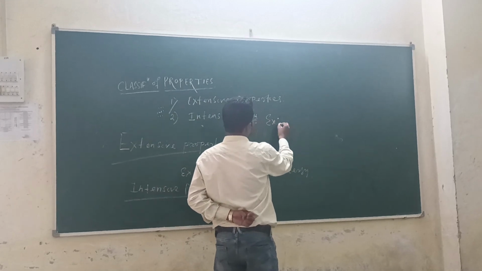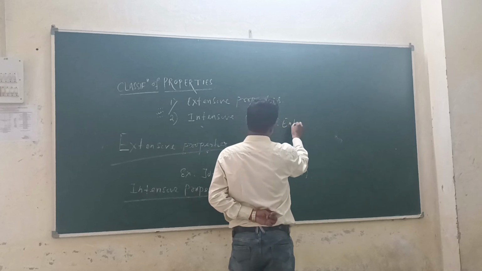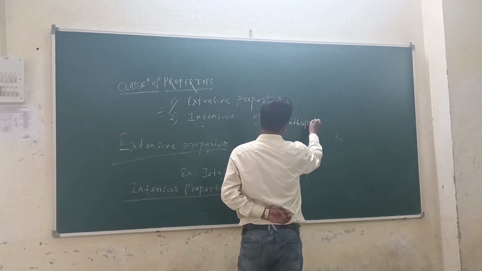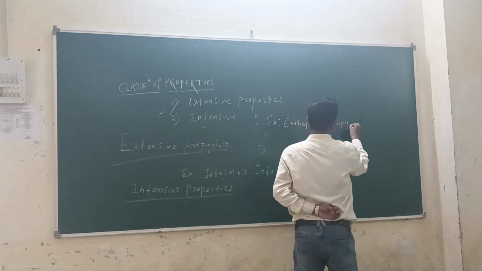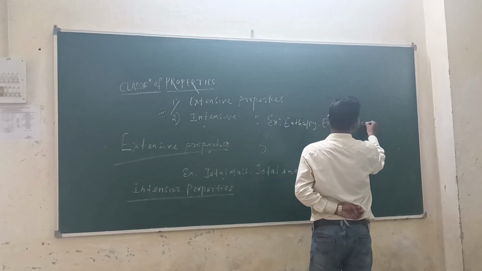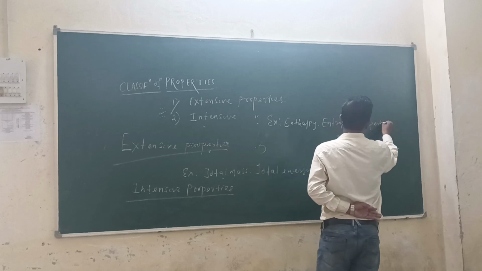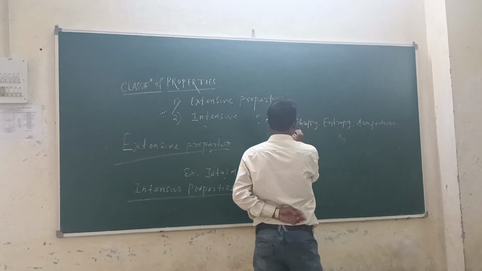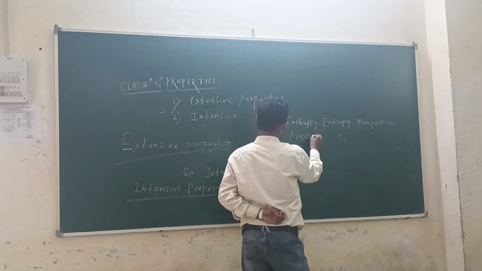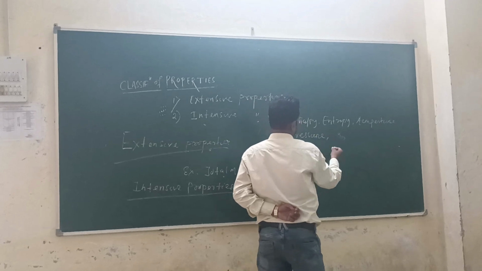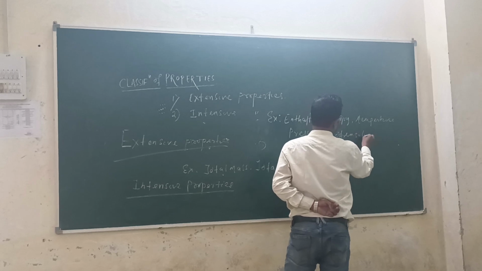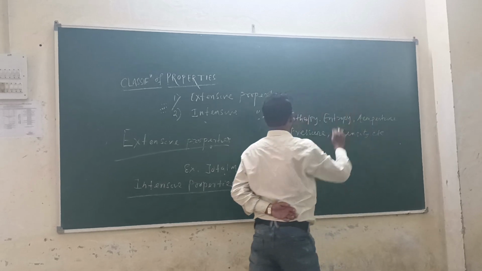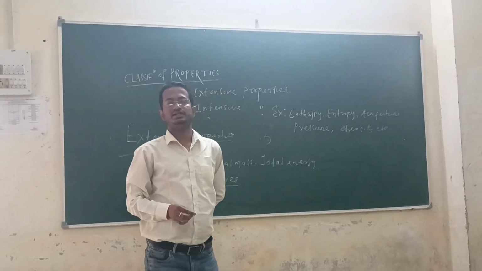What are the examples? Write down enthalpy, entropy, temperature, pressure, density, etc. These are the examples of intensive property.